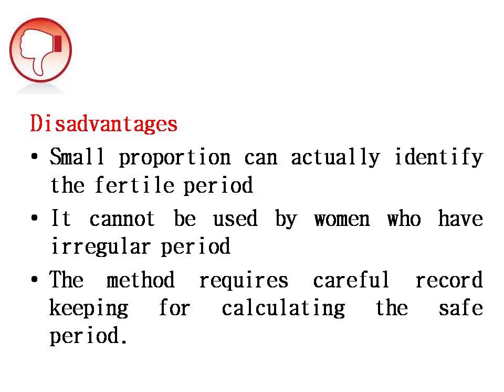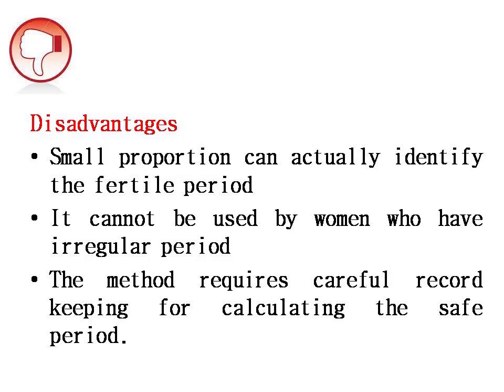Okay, what are the disadvantages of this rhythm method? Only a small proportion of individuals can actually identify the fertile period, but it is difficult for all individuals to identify the fertile period. This is one of the disadvantages of this method.